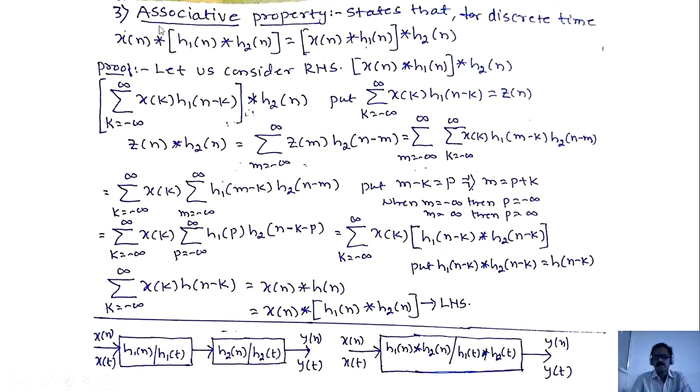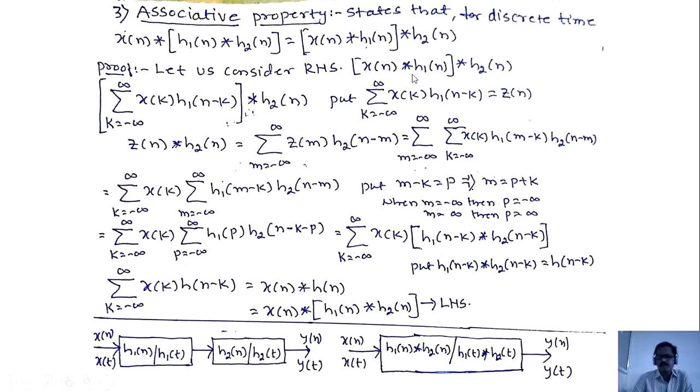Third, the associative property. It states that for a discrete time signal, x of n convolute with h1 of n, convolute with h2 of n, is equal to x of n convolute with h1 of n convolute with h2 of n. So let us prove this property. Let us consider the RHS: x of n convolute with h1 of n convolute with h2 of n.